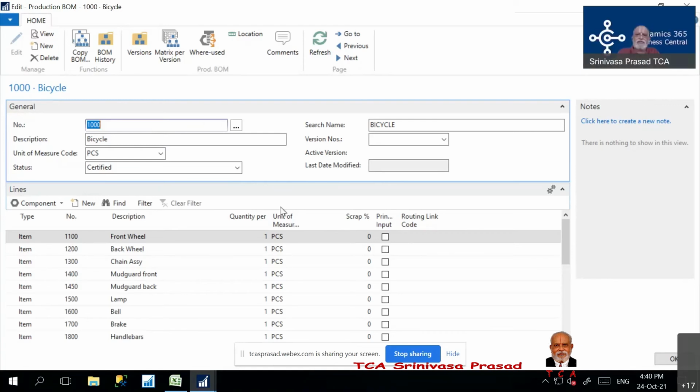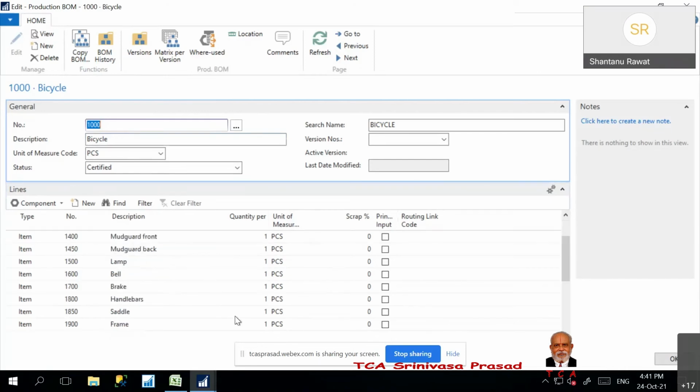So quickly, I'm showing the 3 windows only. This is a production BOM window, where we can have my finished goods, just like a bicycle, and all the components: my brake, wheel, rim, etc. And for making one bicycle, how much quantity is required, that I'm just maintaining. This could be a different unit of measurement, and there would be some scrap percentage as well.